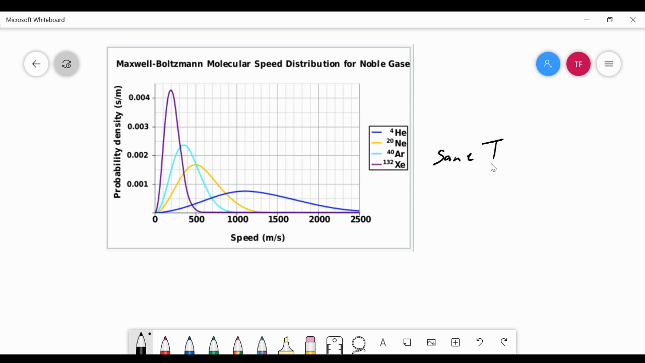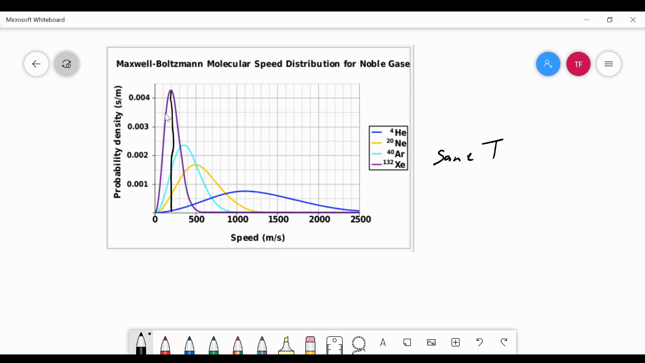So these are all at the same temperature. Notice that xenon, which is this light purple here, kind of a Barney purple, on average, which is the peak of this graph, has the lowest speed. I have speed on the x-axis, and xenon particles are moving the slowest. What this graph means is some particles are moving slower, some particles are moving faster. The highest number of particles, which is this peak, which is a probability density, are moving with this velocity right here, 200 meters per second.